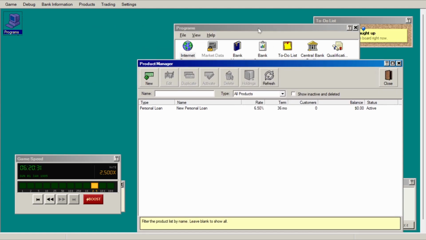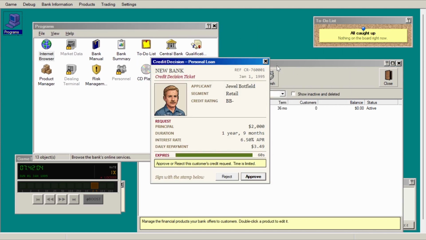So you'll see very quickly that a lot of this is about managing windows and making sure you stay on top of everything, and that's a really important part of it. If you don't manage your bank well, it's going to get very chaotic. But we got our first loan request come up.